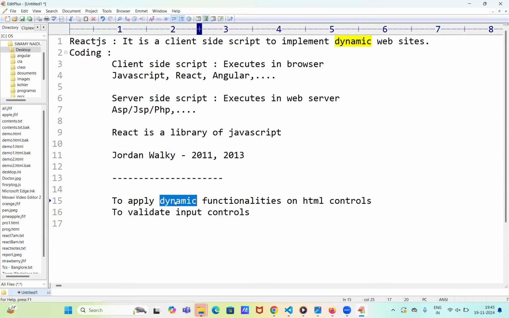So, to apply dynamic functionalities on HTML controls. Next, to validate the input controls. There also we are using React. To validate the input controls: username is empty or not, password and retype password matching or not. These types of validations you want to perform, so then also you're taking the support of React.js. Is it clear? Fine.